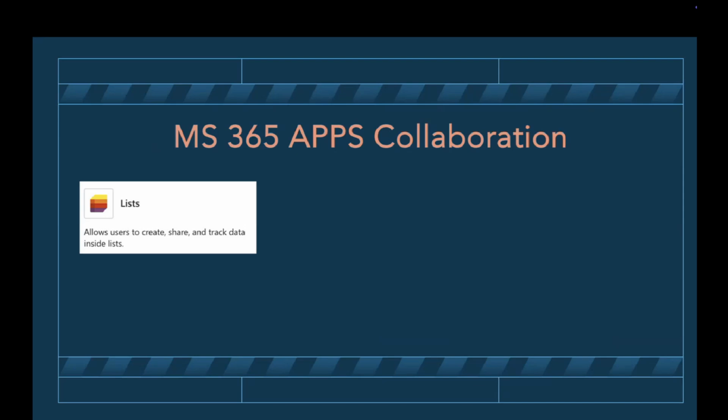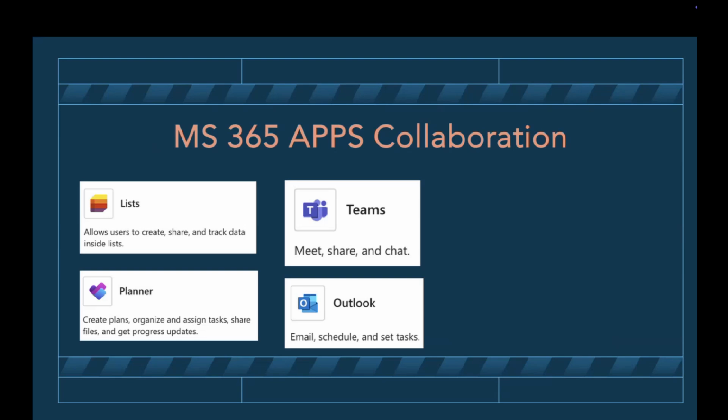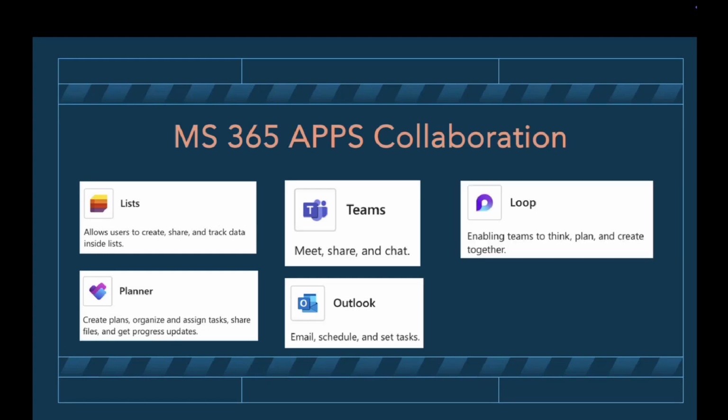So this week specifically, we're going to look at Lists tomorrow afternoon, Planner tomorrow afternoon, where you can make lists and plan together with your colleagues, Teams, of course, on Friday, Outlook tomorrow. Now, I suppose so many of you already use Outlook, but there are quite a lot of registrations. So I'm going to hopefully show you a little bit more than the usual stuff that you're already using, especially looking at collaboration, because that's what it's all about.